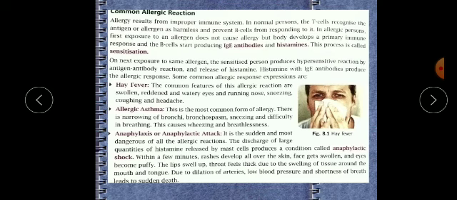Within a few minutes, rashes develop all over the skin, the face becomes swollen, the eyes become puffy, the lips swell up, and the throat feels thick due to swelling of the tissue around the mouth and tongue. Dilation of arteries, low blood pressure and shortness of breath can lead a person to death also.